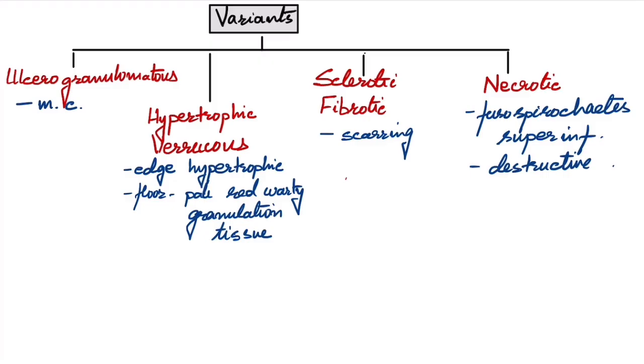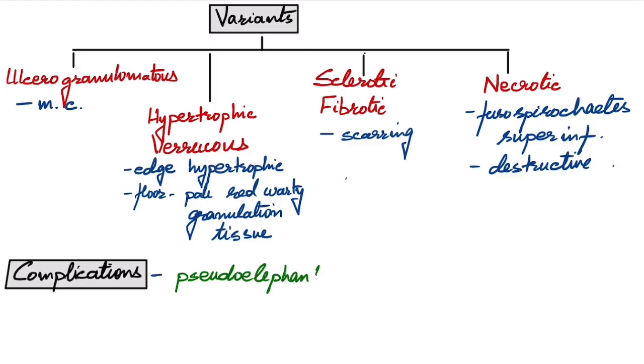Now sclerotic and hypertrophic types are more common in females. The most common is ulcerogranulomatous. We'll move on to the complications. A very distinct complication in Donovanosis is pseudoelephantiasis. It is seen more in females and it is seen in about 15 to 20% of cases.